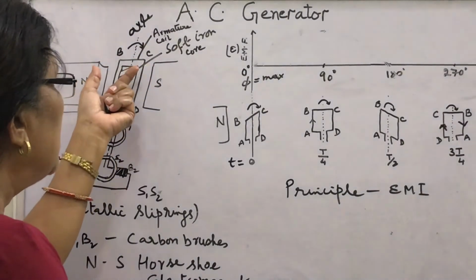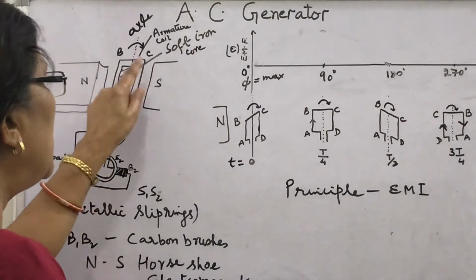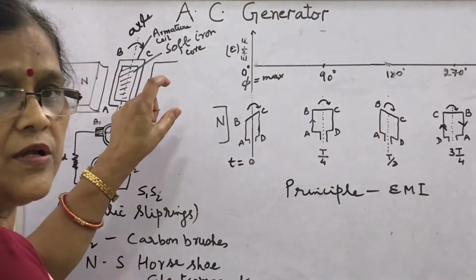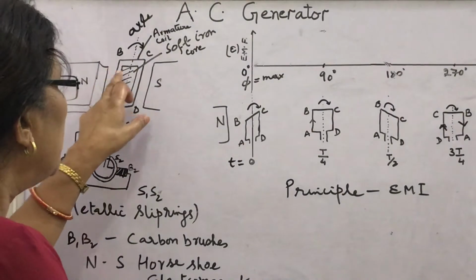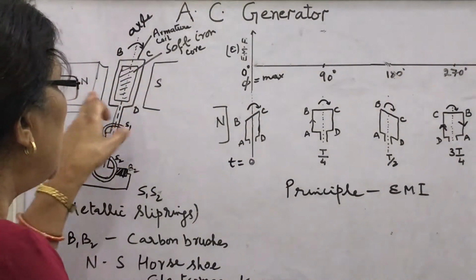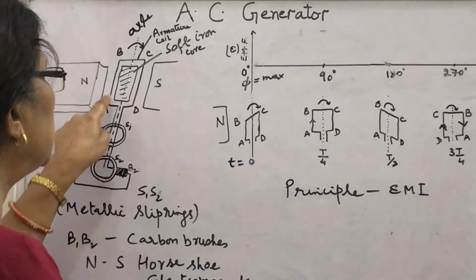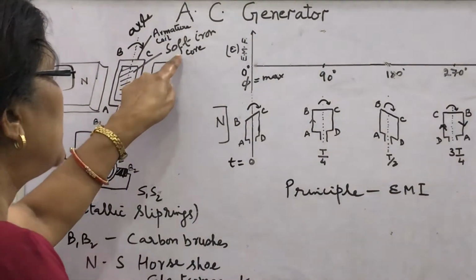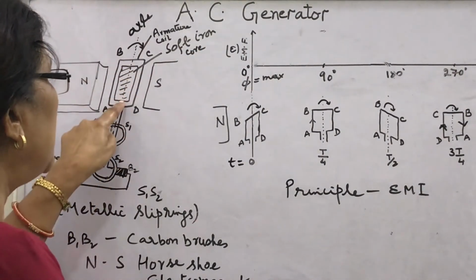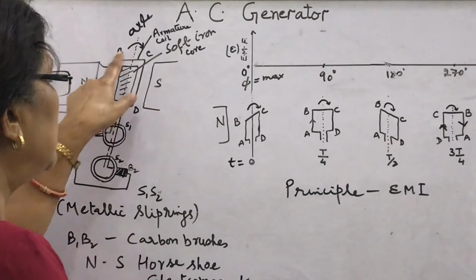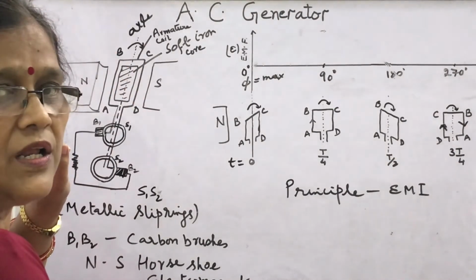What happens? Mechanically this coil is rotated, then the magnetic flux linked with the coil changes. I have shown this coil ABCD. This soft iron core is shown here, and a large number of turns are there in the coil.